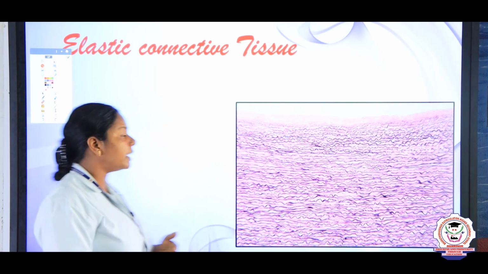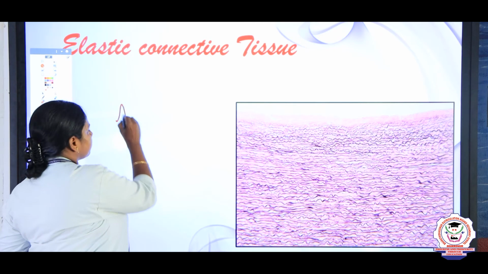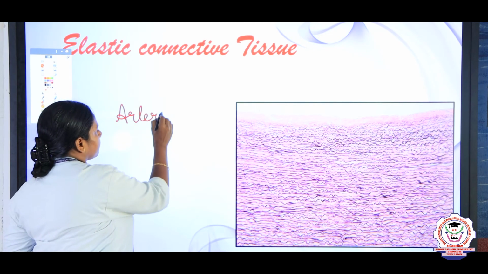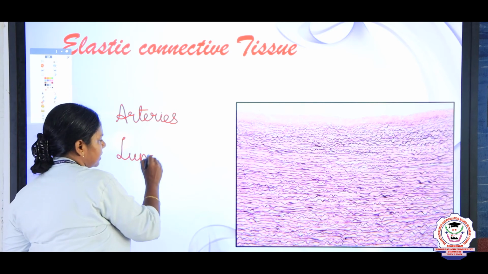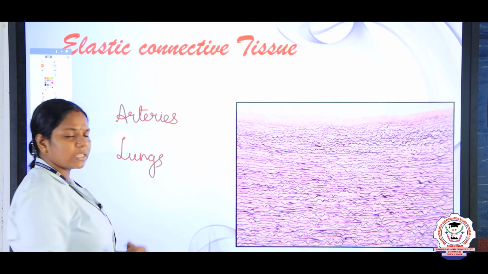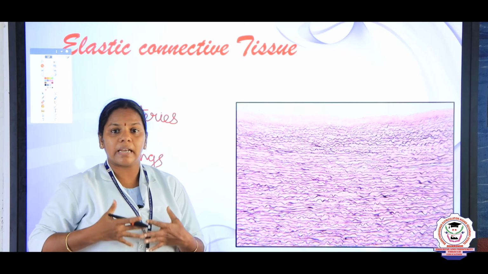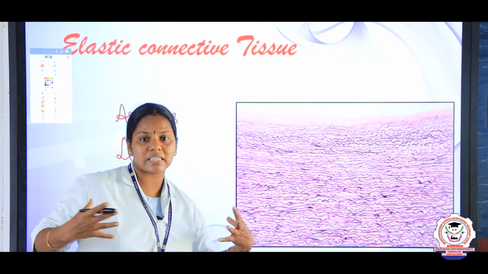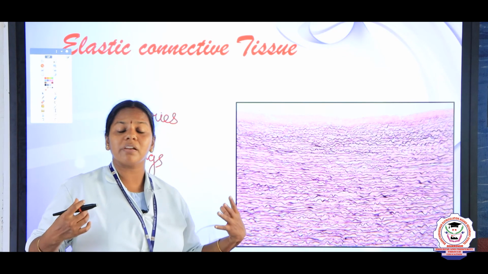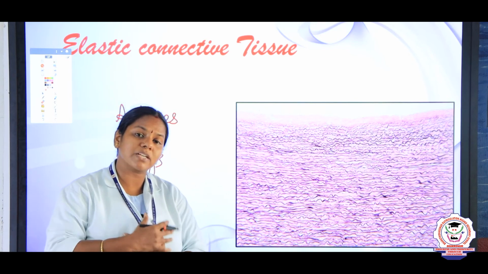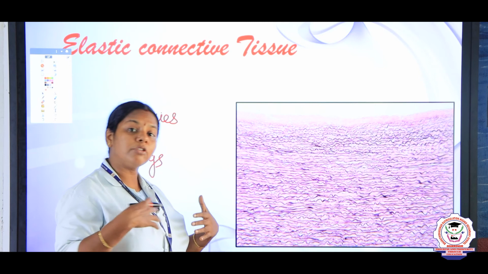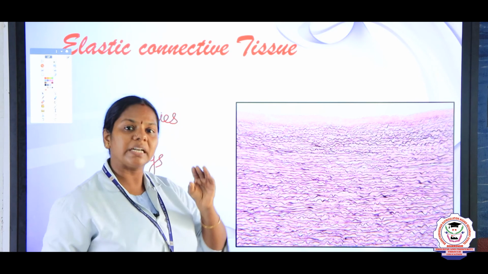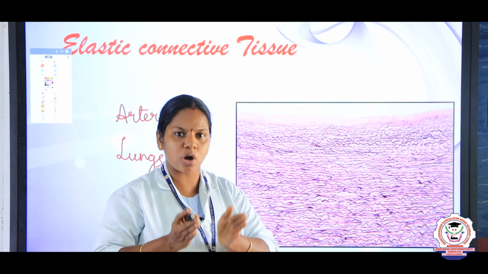For example, it is found in the arteries, and you can see it in the lungs, right. What happens children? During inspiration we inhale, right, at that time the size of the lungs is increased, and automatically when we exhale the lungs come back to their original position. Likewise, arteries also, when blood flow is there, it is taut, it is strong.